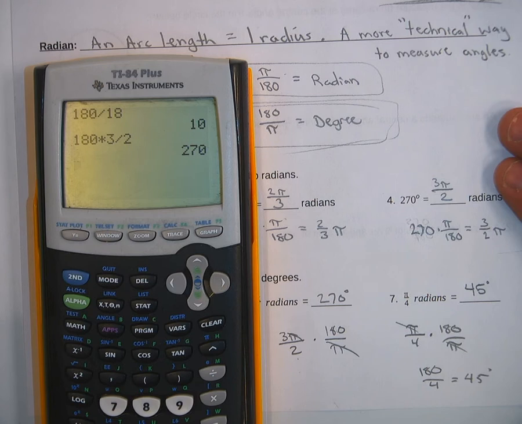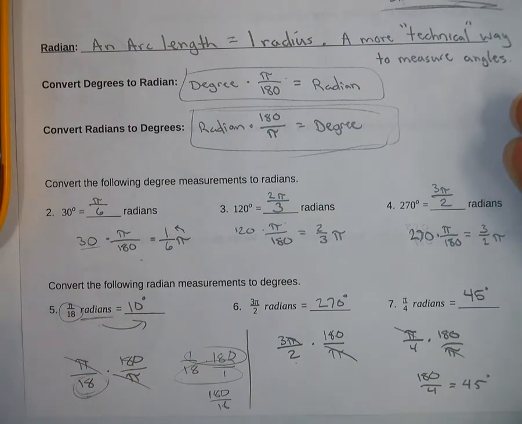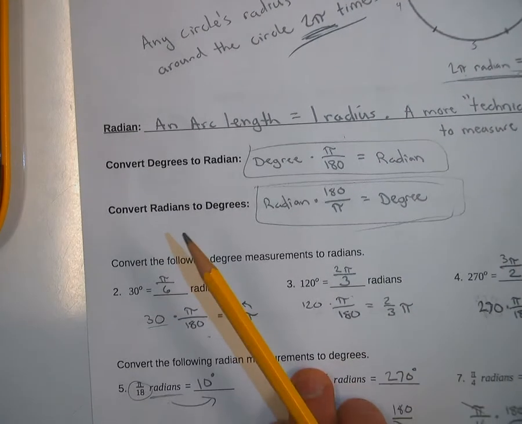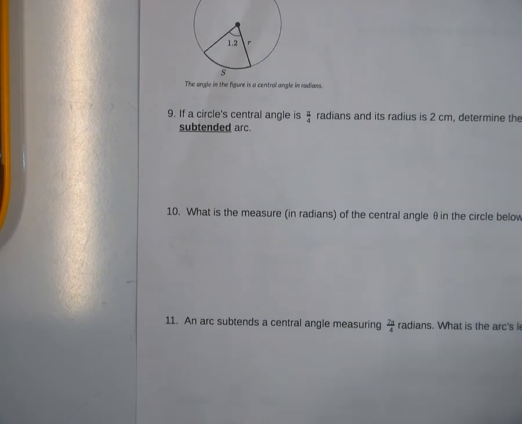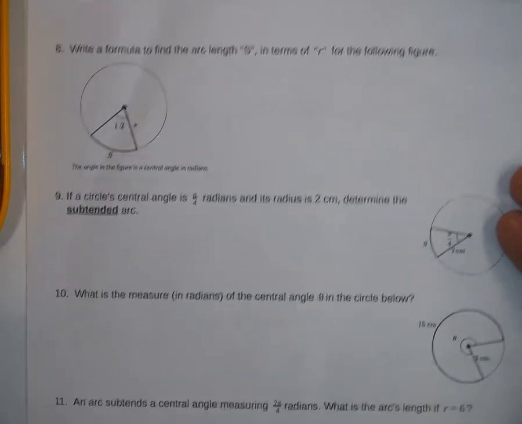Hopefully that wasn't too tricky. Cancel the pi. 180 divided by 4 gives you 45 degrees. So that is the conversion stuff. Again, I know this is confusing. You will have many more times to learn this down the road, but it's just introducing it this year. It's only one part of your chapter. It's not a whole chapter like it will be next year. So put in some work working on this, but don't get too frustrated if you're struggling to understand it as a new way of measuring.